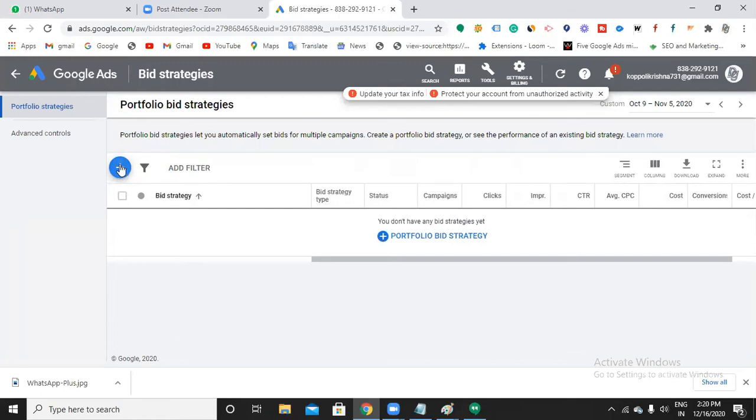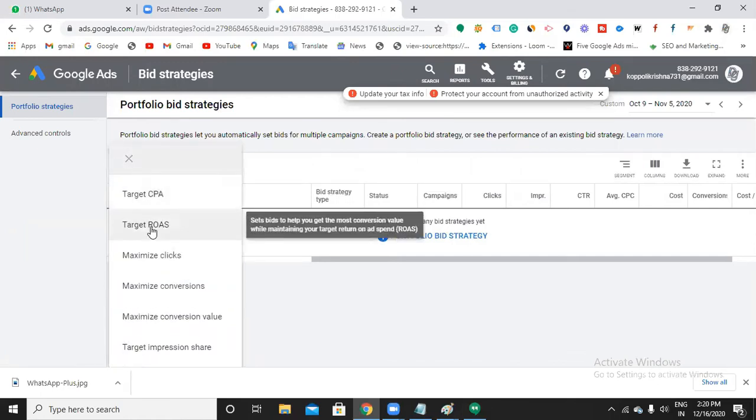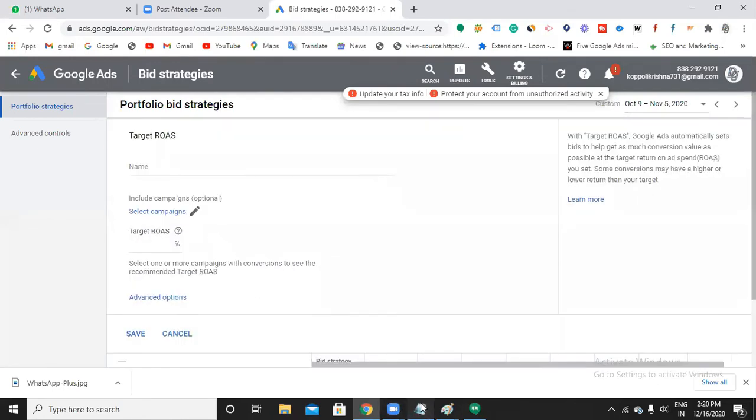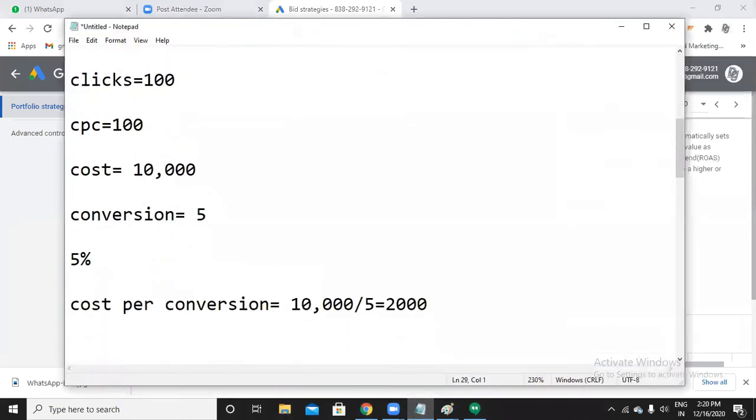Right. So the next is target ROAS. The name implies target ROAS. This is called return on ad spend, or we can call it revenue over ad spend.